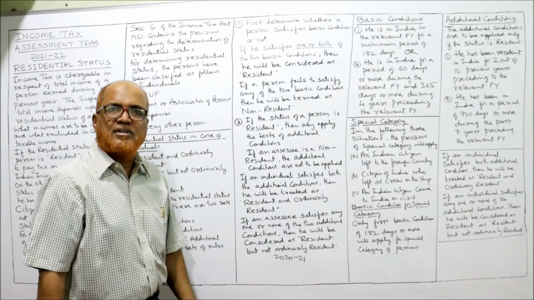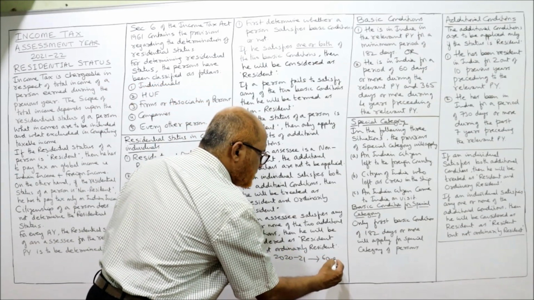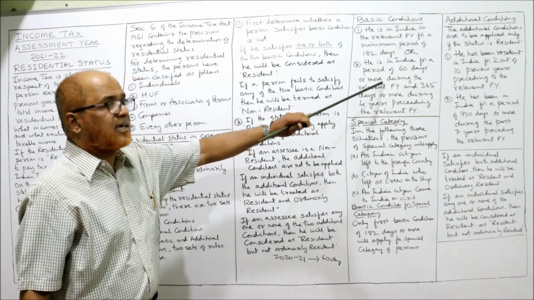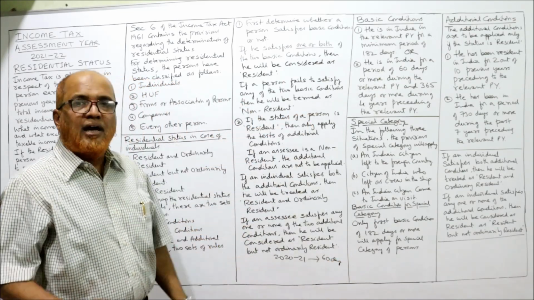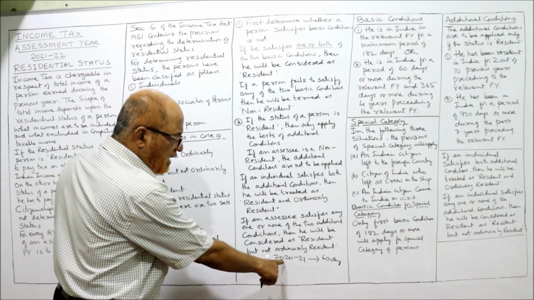2020-21. This is the current previous year. During the current previous year, he should stay in India for 60 days or more. Second condition I will explain: 60 days during the 4 years preceding the relevant previous year. This is the relevant previous year.